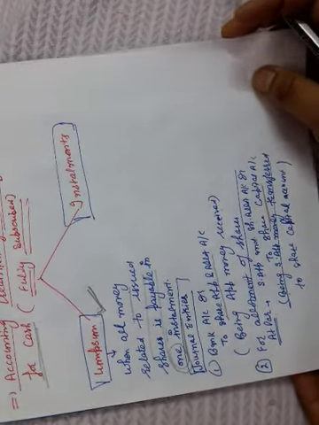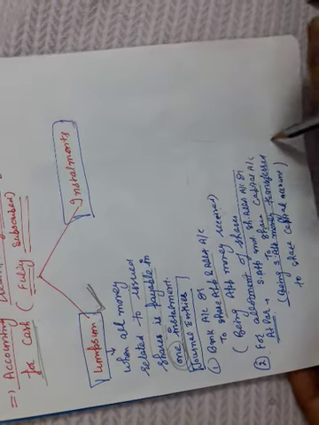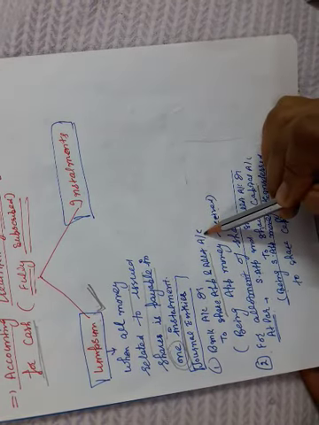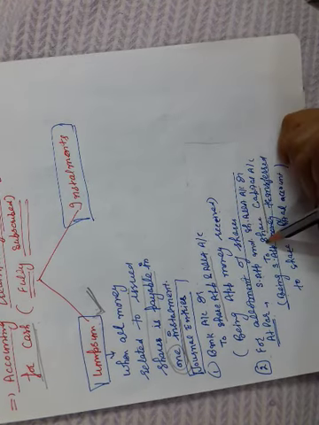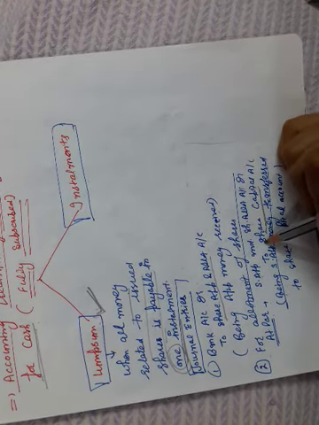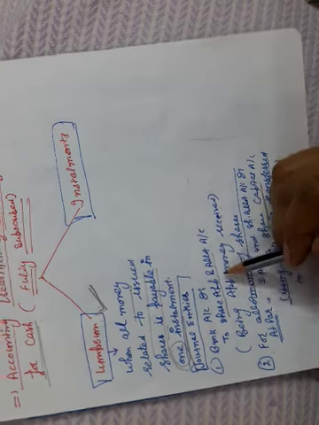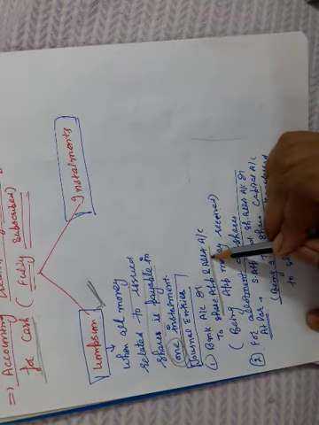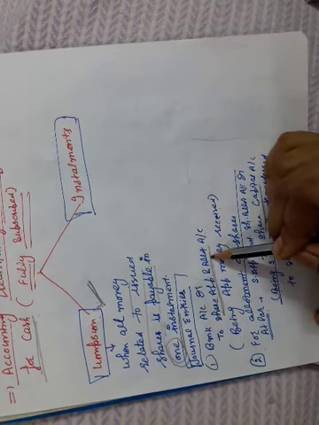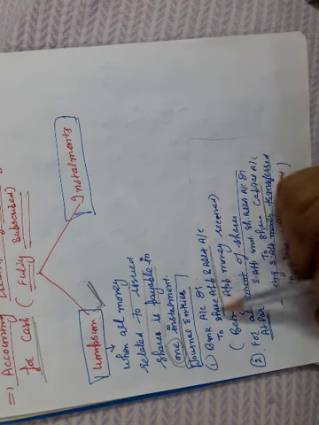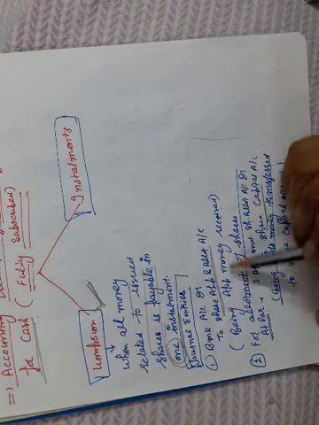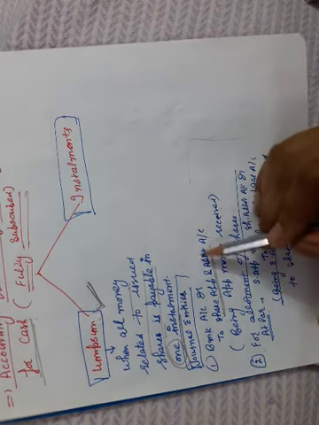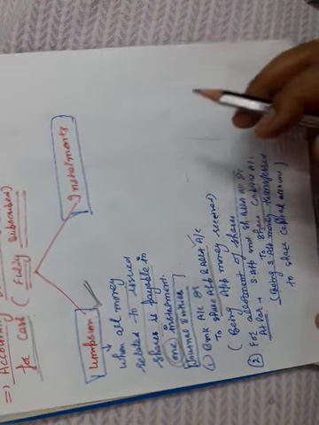In this, companies will do at least two entries: one for receiving the money in advance in the form of application money and allotment money, and second for transferring this application money into the share capital. And the company will use a joint account, that is share application and allotment account. So the first entry will be bank account debit to share application and allotment account, representing application money received, because every time the application money will be received in advance.